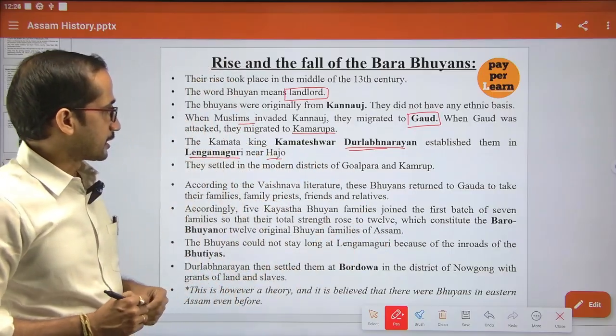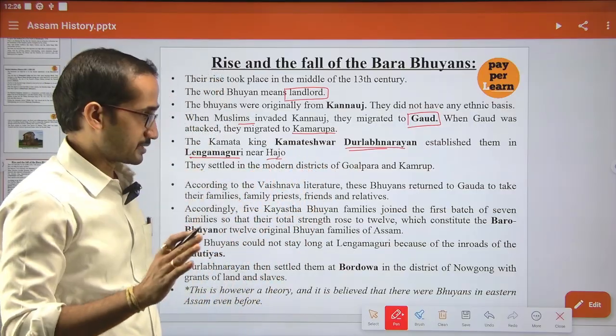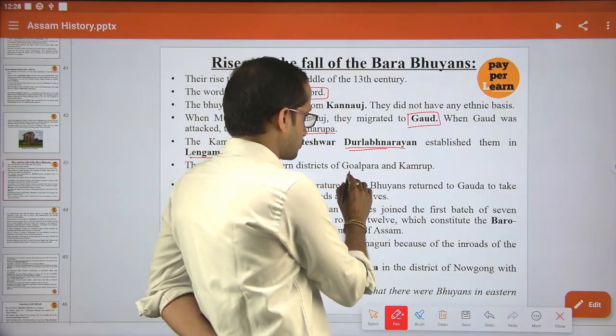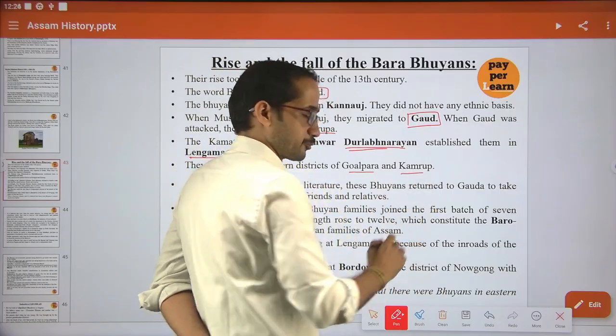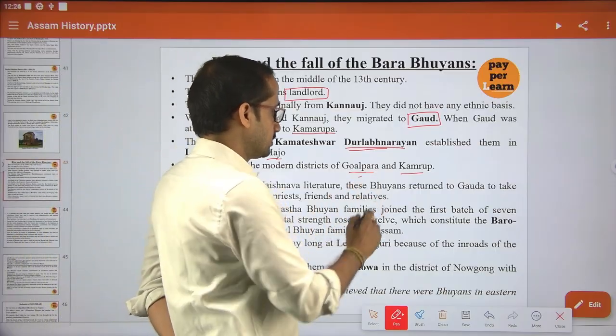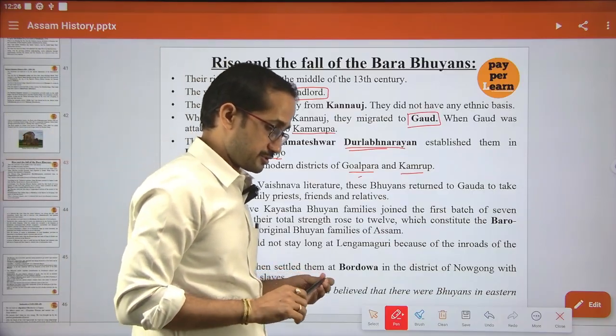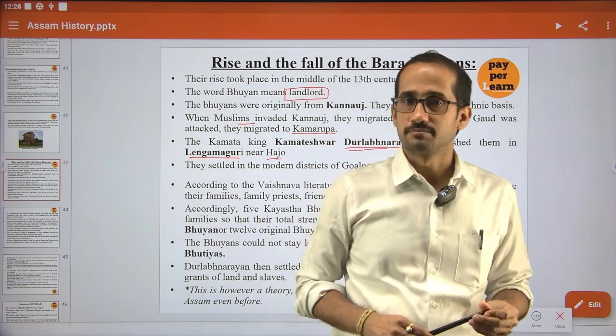After that they settled in what are now the modern districts of Goalpara and Kamrup area. We know the role played by these Bhuyans, especially Shonkordev.